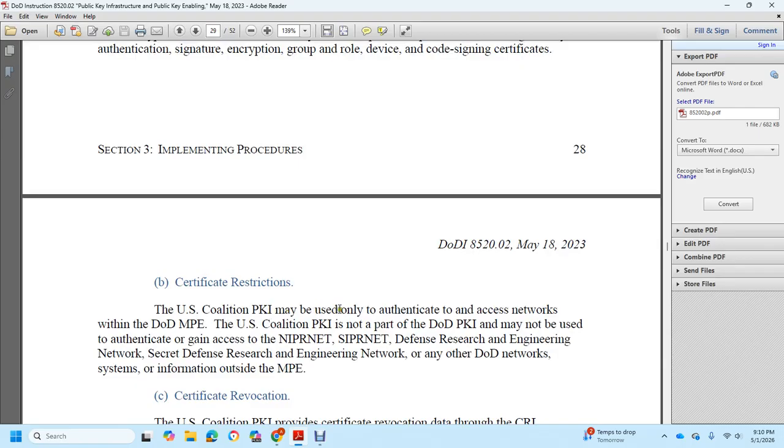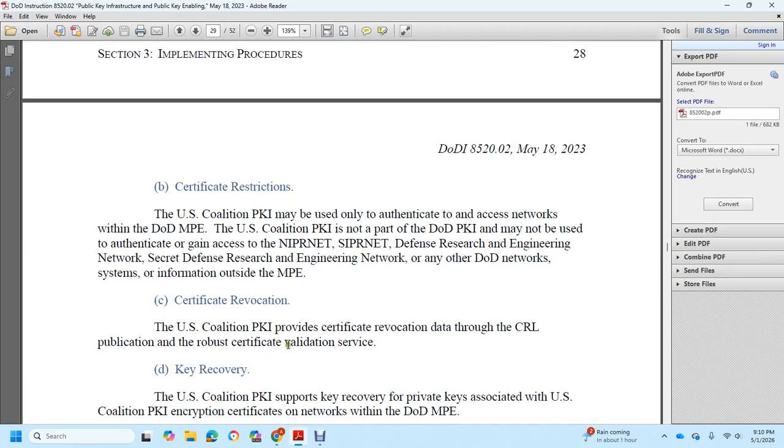Coalition Public Key Infrastructure may be used for authentication and access to the networks of the DoD MPE. U.S. Coalition Public Key Infrastructure certificates may not be used to authenticate or gain access to the National Internet Protocol, Secret Internet Protocol, Defense Research Engineering Network, Secret Defense Research Engineering Network, or any other DoD network or system information outside of the MPE.